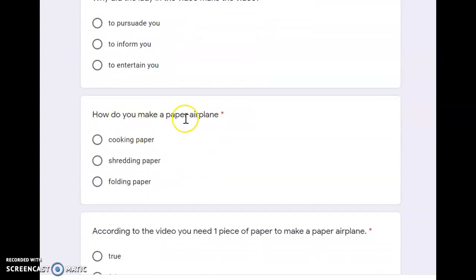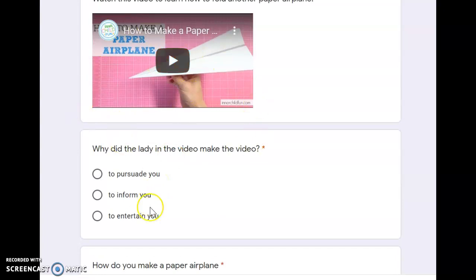How do you make a paper airplane? Cooking paper, shredding paper, or folding paper? Look back in the video. How did she do it?